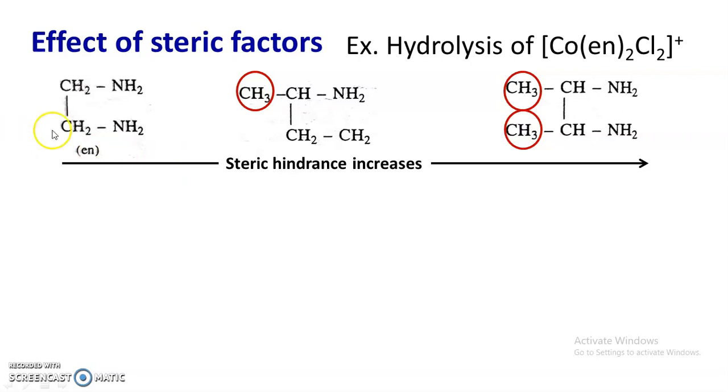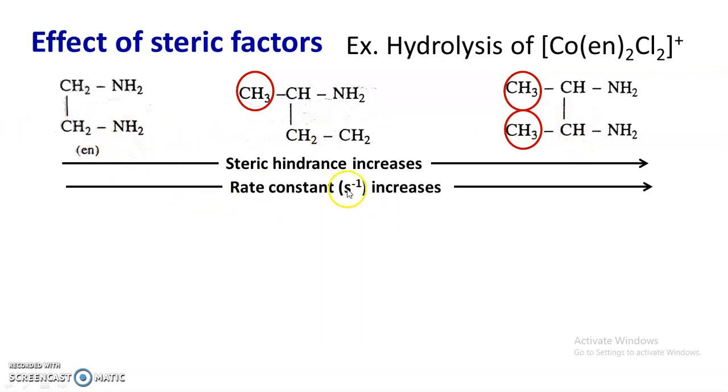So steric hindrance increases in this order, and the rate constant is found to increase in the same order. It means when the bulkiness of the ligand increases, the rate of hydrolysis is found to increase, and this favors the SN1 mechanism. So steric hindrance favors the SN1 or dissociative mechanism. In this way, the steric factor also affects the rate of acid hydrolysis.